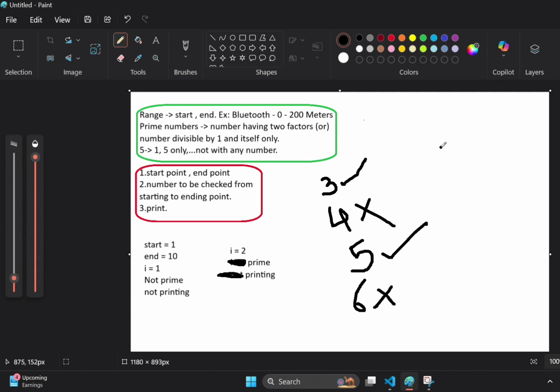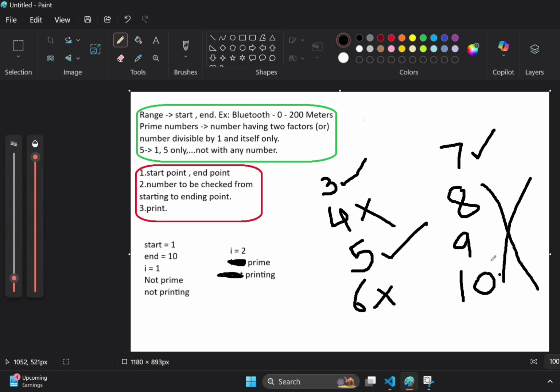Why? Because it is divisible by 2, 3, 6 and 1. Okay, 7 is a prime. 8, 9 followed by 10, these are all not prime numbers.